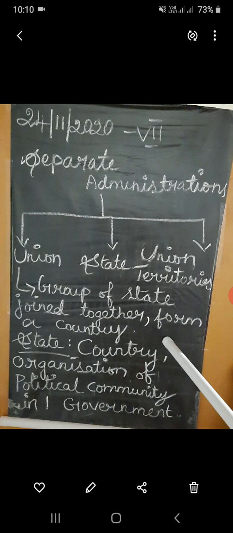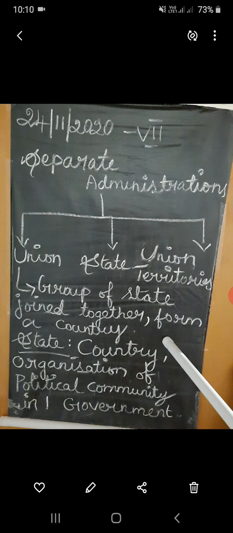And a state, I think we are all familiar with state. Here, Tamil Nadu is one of the states. A state is considered an organization of a political community controlled by one government.